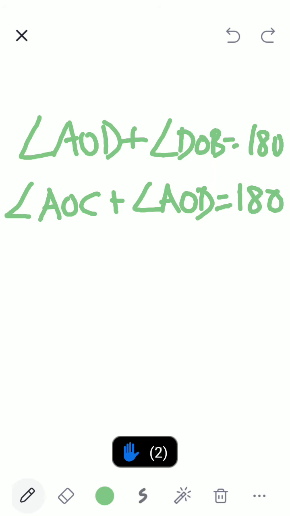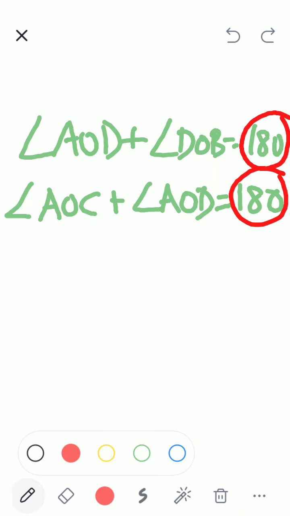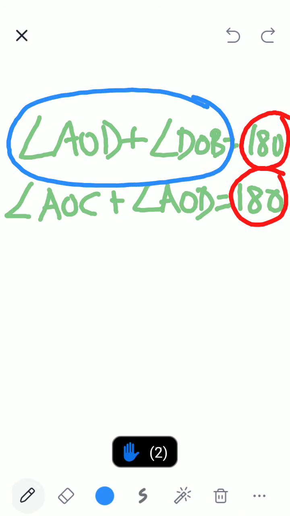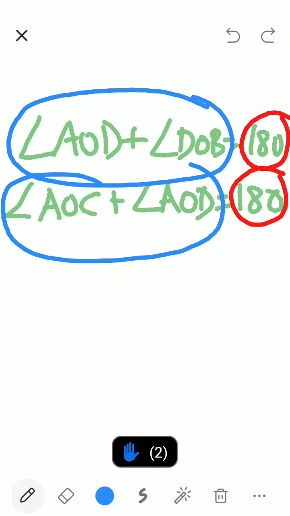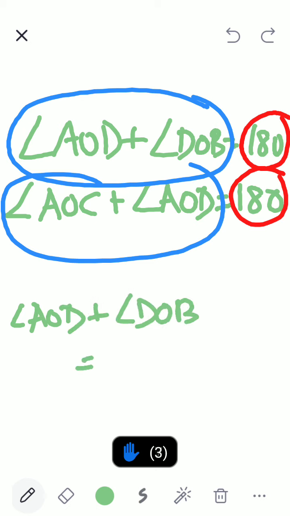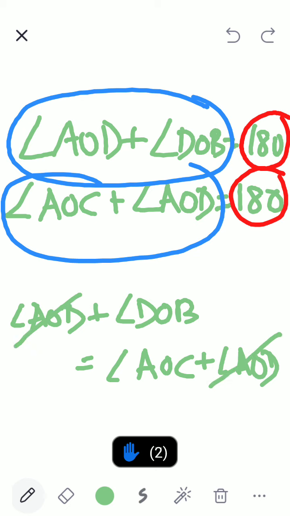That means 180 is equal to 180. Correct? That means this is equal to this. So I will write angle AOD plus angle DOB equal to angle AOC plus angle AOD. Now angle AOD and angle AOD will get cancelled.